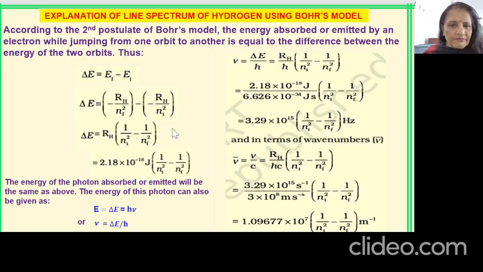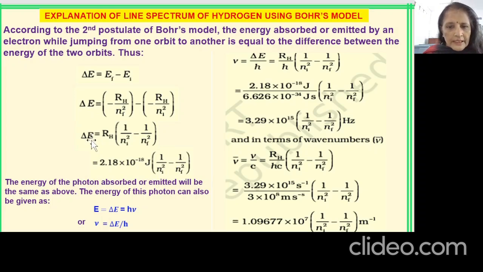You can simplify this, taking the common terms, to get 1 upon ni square minus 1 upon nf square. You know the value of RH as 2.18 into 10 to the power minus 18 joules. So here you can put that and the formula will become like this.